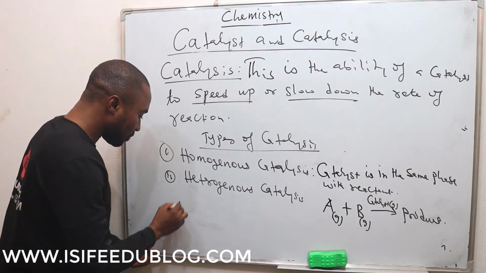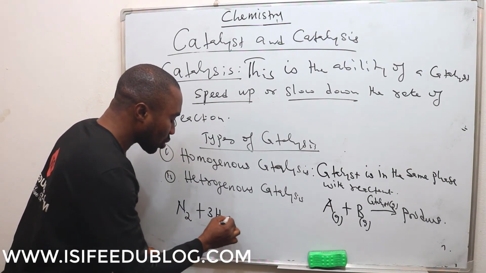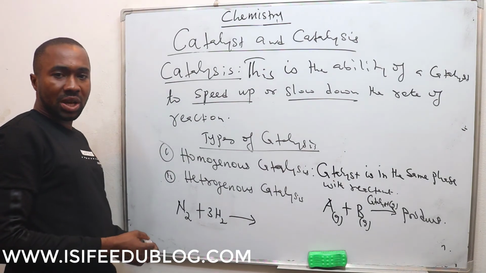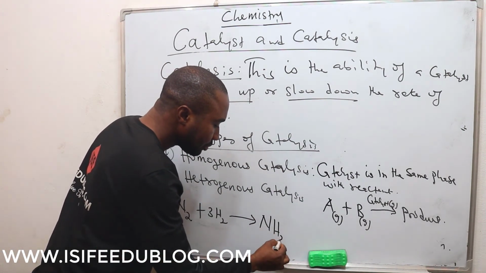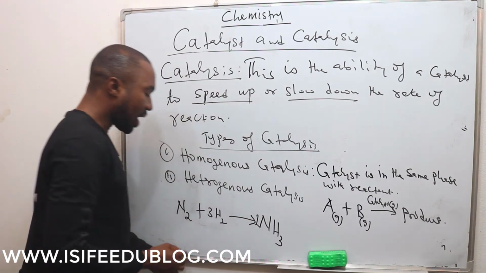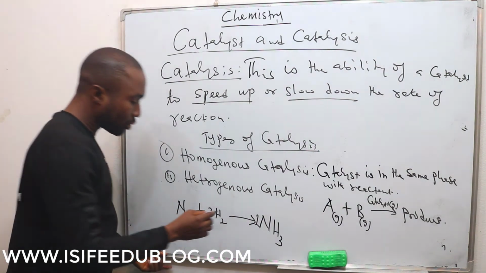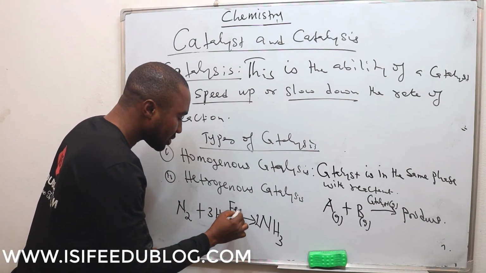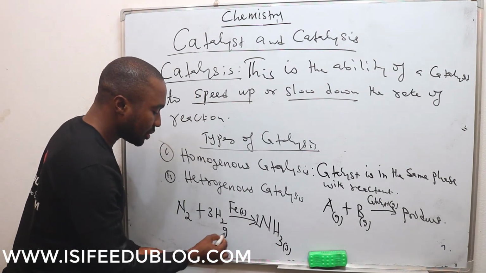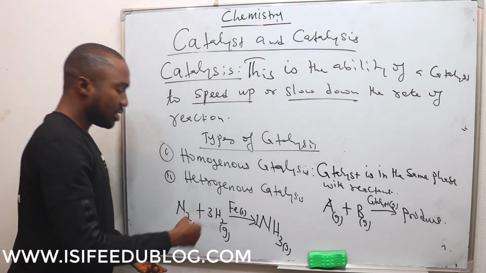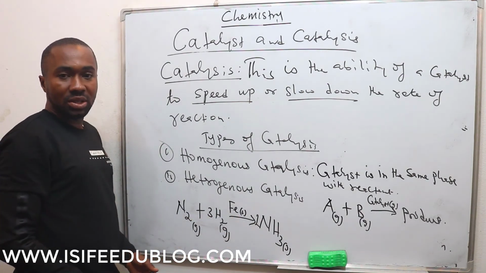An example is the reaction of nitrogen with hydrogen, which is called the Haber-Bosch process. It's a process that is used in the production of ammonia. The catalyst that is normally used is finely divided iron, or iron filings. The reactants are all in gaseous state, but the catalyst, iron filings, is in solid state.